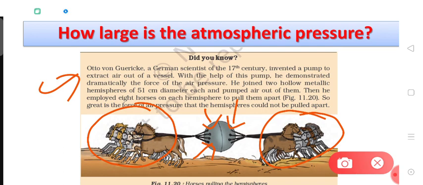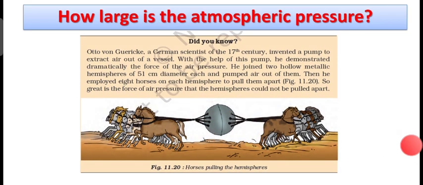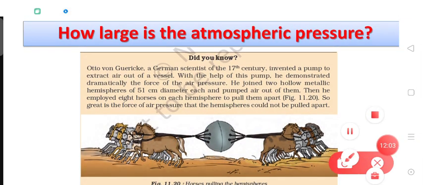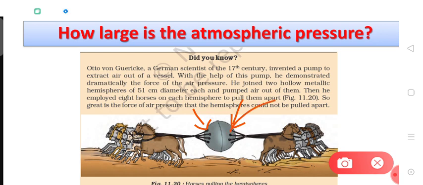So great is the force of the air pressure that the hemispheres could not be pulled apart. So dear students, from this example you can understand that when these two hemispheres were joined together and the air was sucked out of the space inside the sphere, inside the sphere there was a vacuum, right?